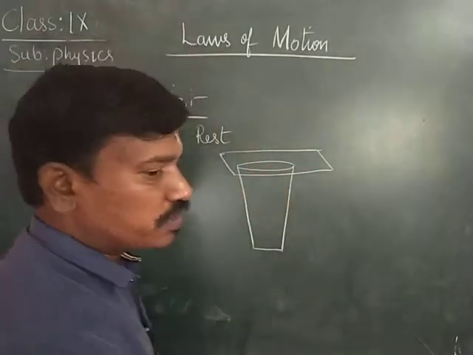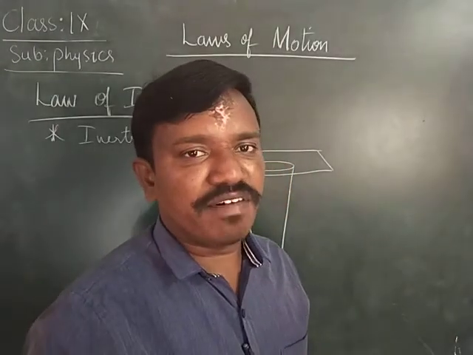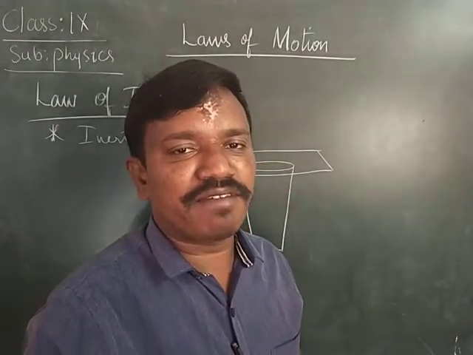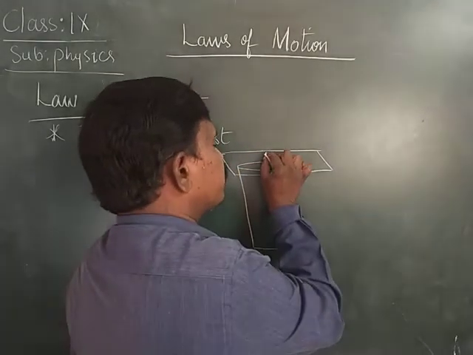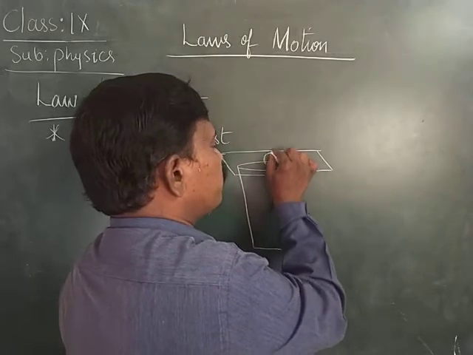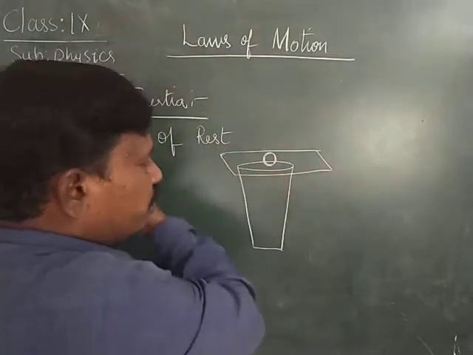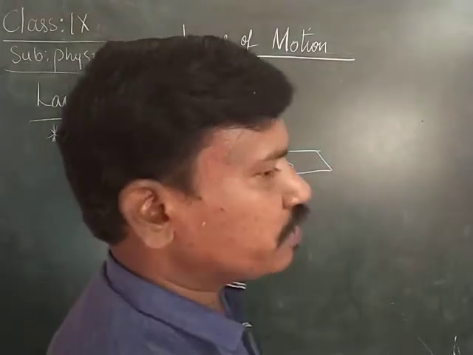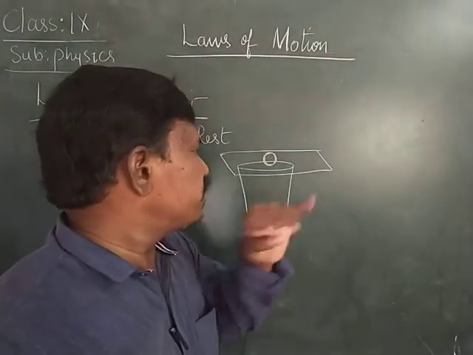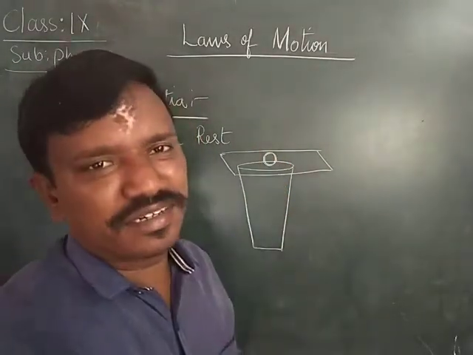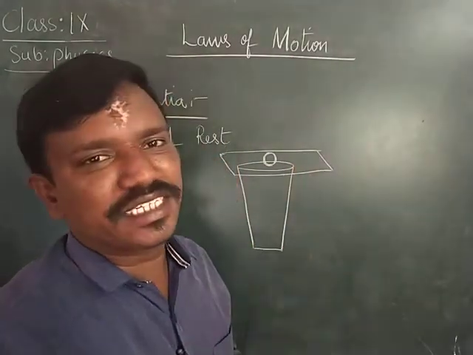Normally you have such a cardboard or a cover, like the packing covers. Place a one rupee or five rupee coin on it. Just flick the cardboard fast, and the coin will not fall outside. The coin will fall into the glass.